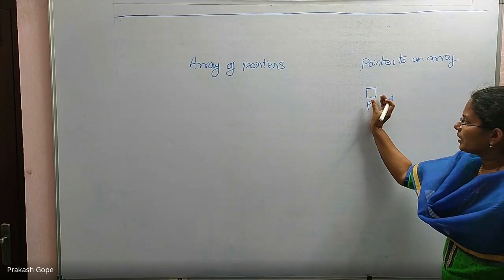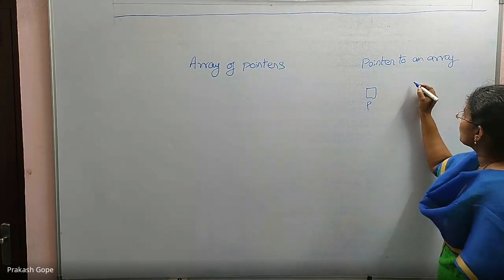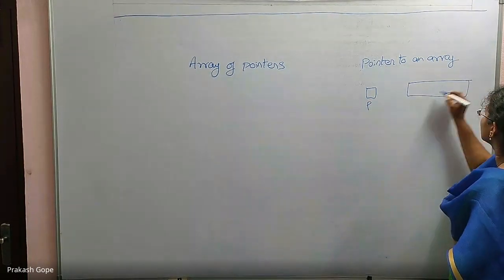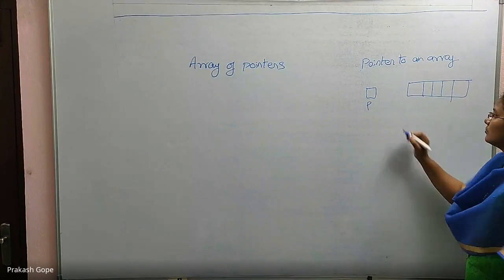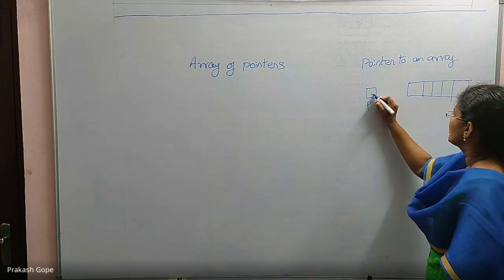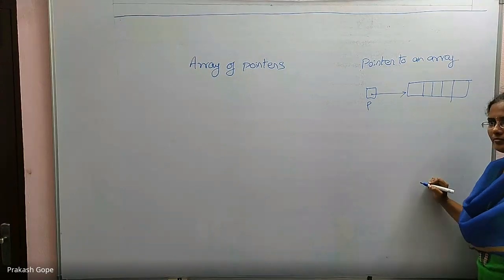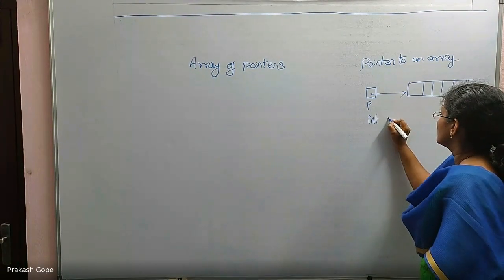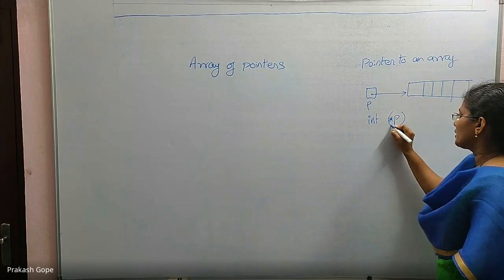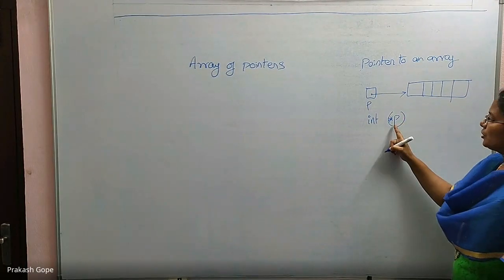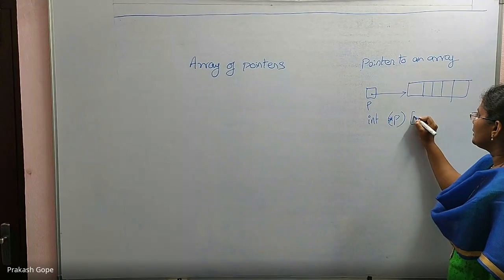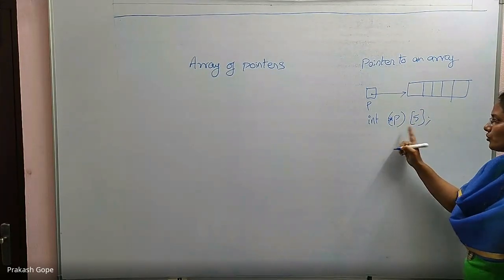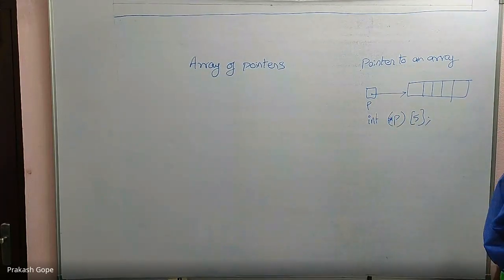This is the memory that I am asking. But this one should hold the address of an array. I want this declaration to point to an array. So how should I declare? Star p is a pointer. Keep it in brackets. It's a pointer for an integer array of size 4. This should be the declaration for this p.